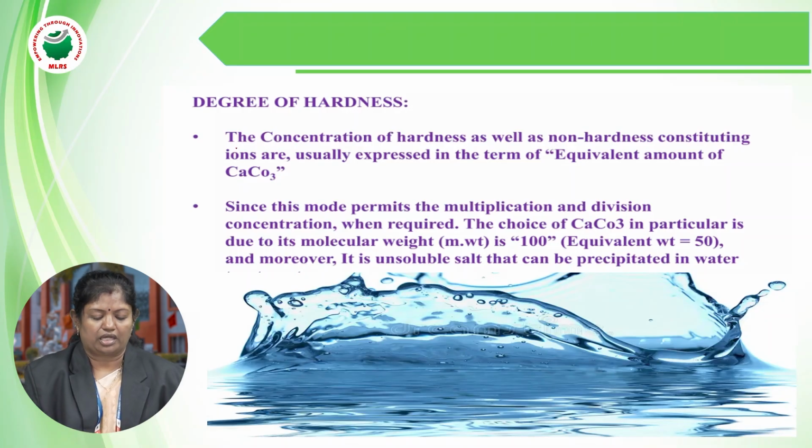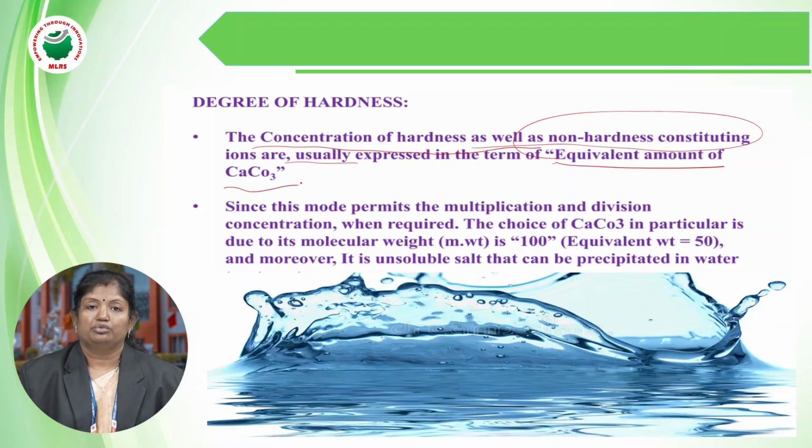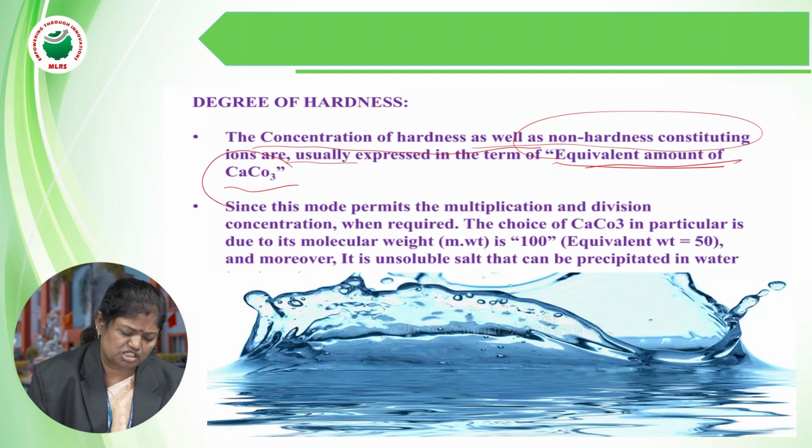Okay, so as I said, hardness can be measured as a degree of hardness. The concentration of the hardness as well as the non-hardness constituting ions are usually expressed in terms of equivalents of CaCO3. This degree of hardness can be measured with the equivalence of CaCO3. Why? What is the speciality of this CaCO3?